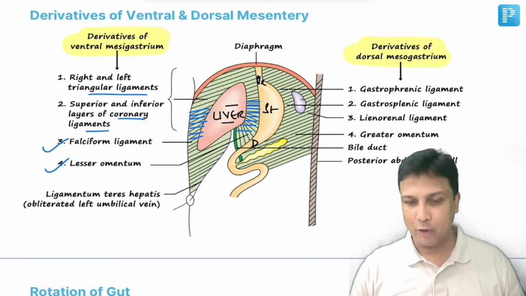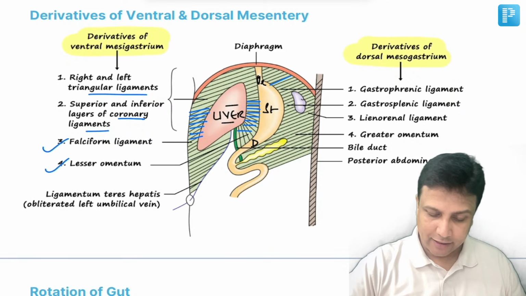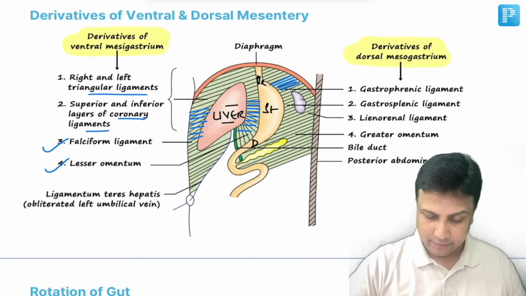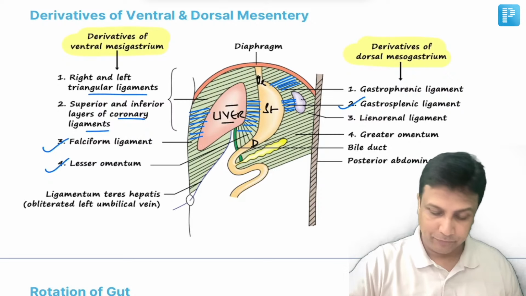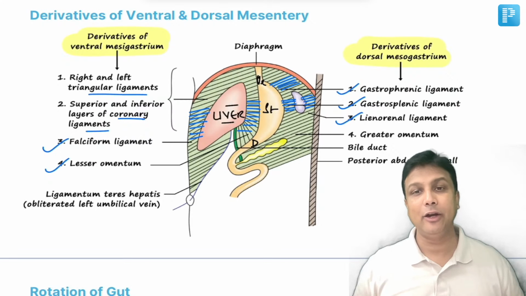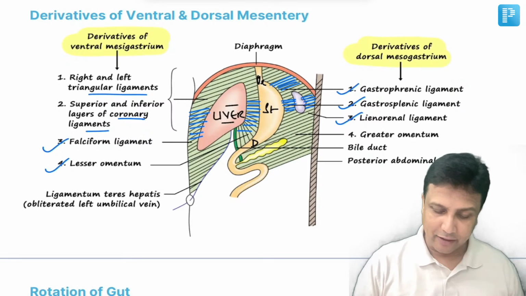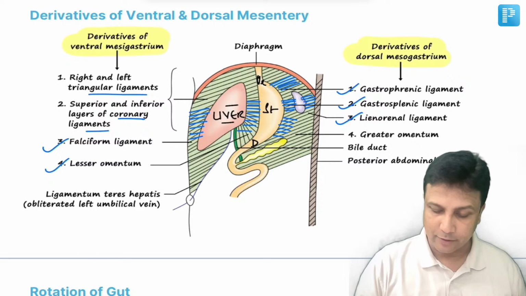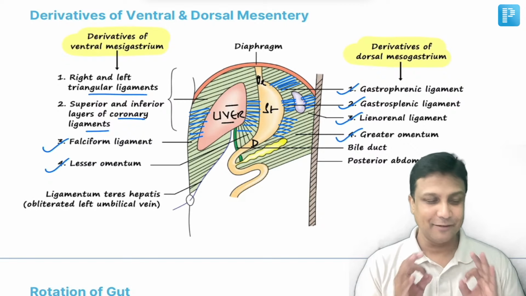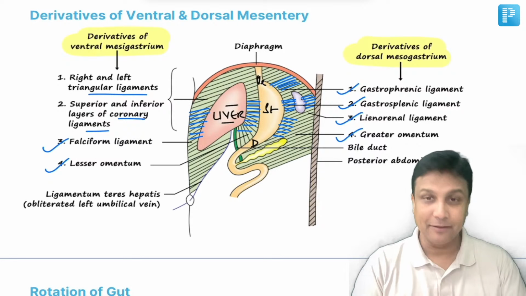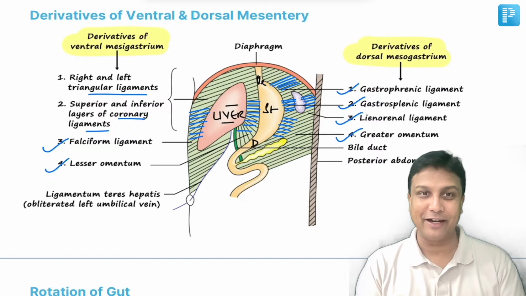And then what is derived from the dorsal mesentery? Between the stomach and the diaphragm here, this one will be gastrophrenic ligament. Stomach and spleen, this one here will be the gastrosplenic ligament. And then between the spleen and the kidney behind, splenorenal ligament or lienorenal ligament. And finally, attached to the greater curvature of the stomach will be the greater omentum. And those will be actually derived from the dorsal mesogastrium. Okay, now, so in this manner, what is going to happen, my dear friends?